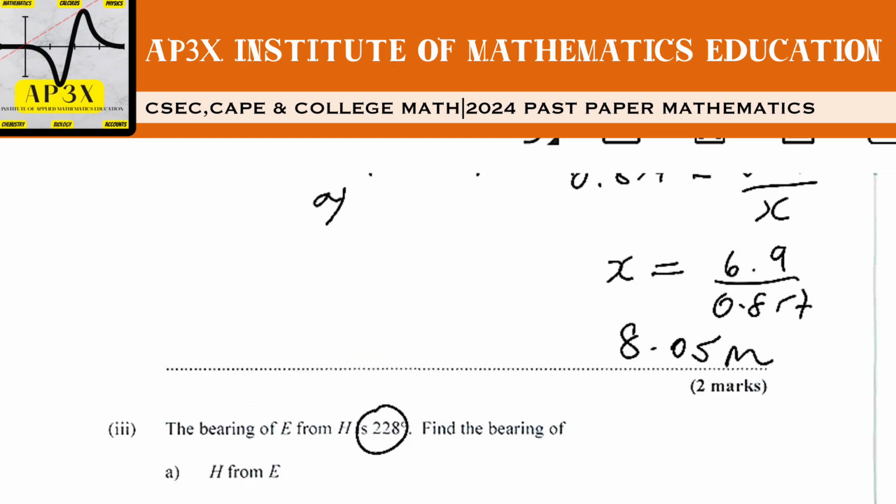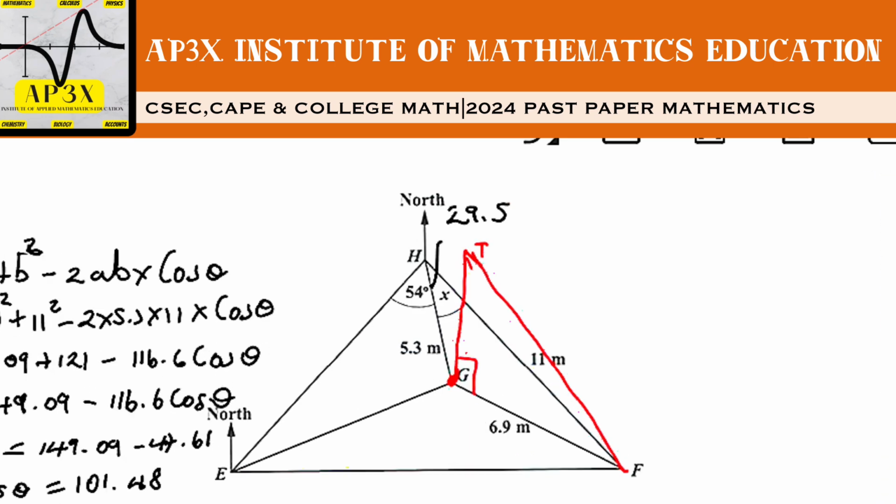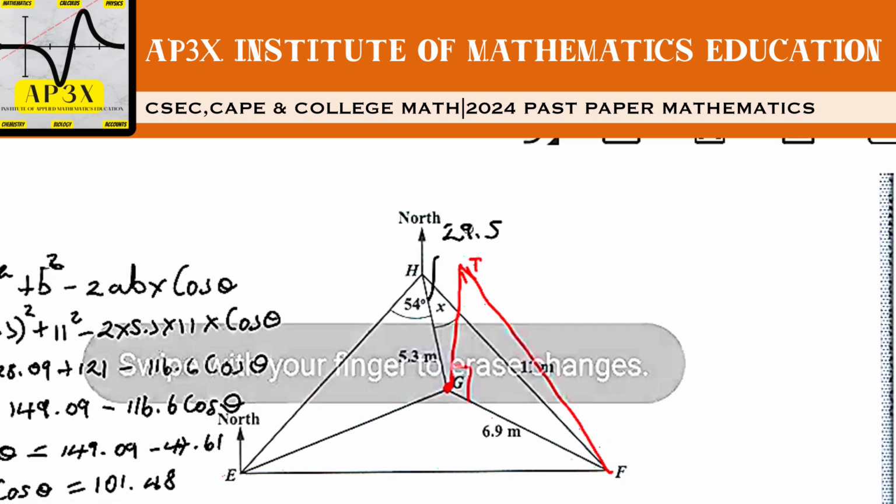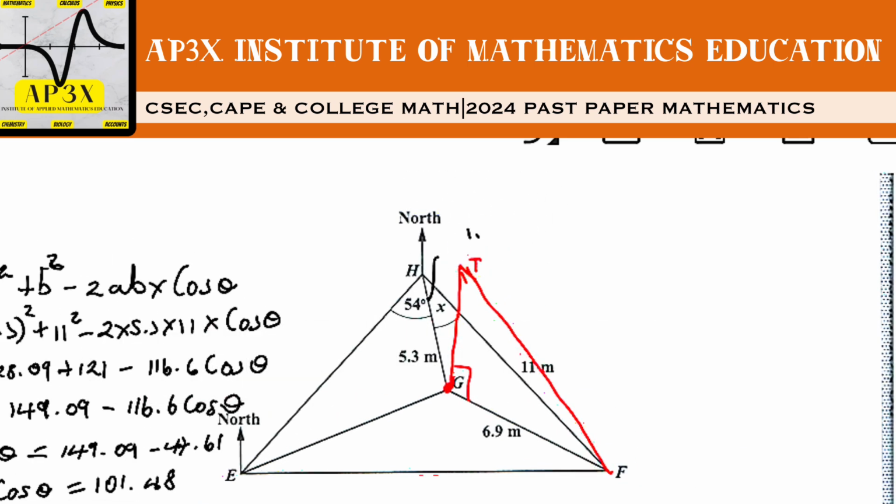So we know that E from H is 228. Let's go ahead and clear this up a little bit. E from H, so I'm going to need some sort of north line here to help me. Where is E? This is E here, from H, so this is my north line, come around like that, all the way around here, that's going to be 228.